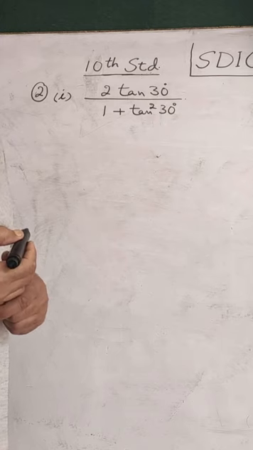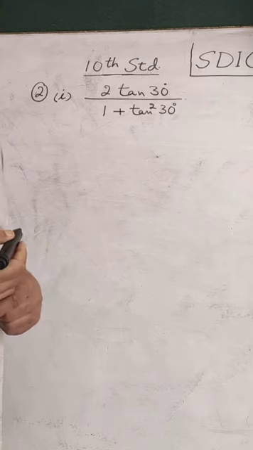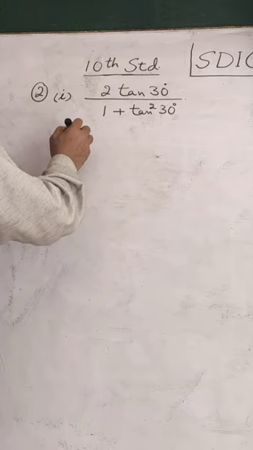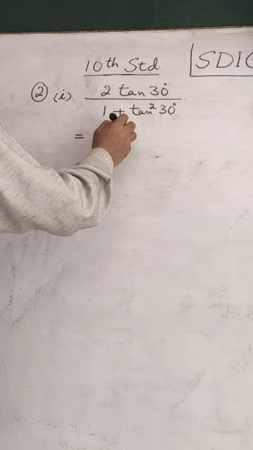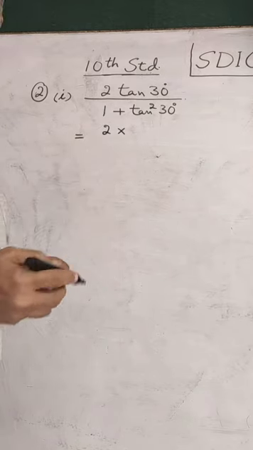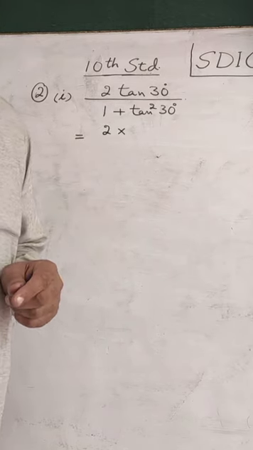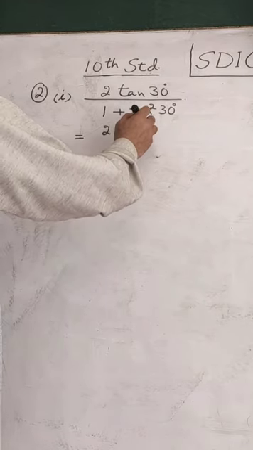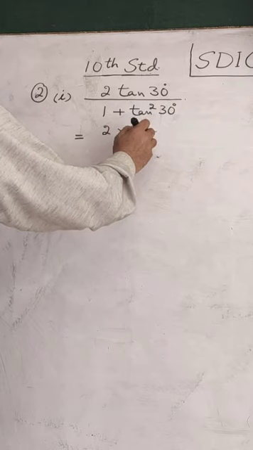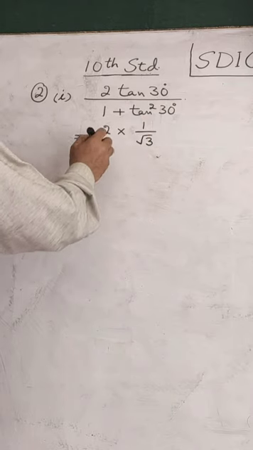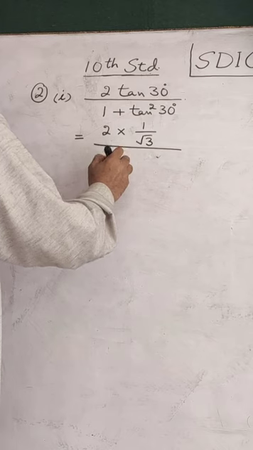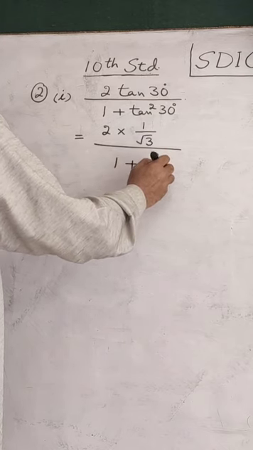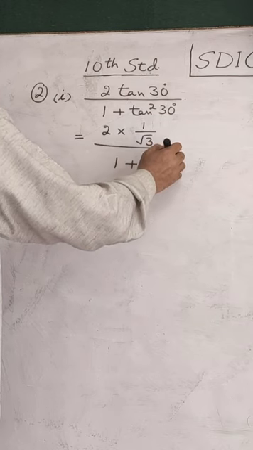We will find by solving this which option is correct. To do that, you need to use the value of tan 30. It is 2 multiplied by value of tan 30. You have to write from the table. If you don't remember that, you have to use from the table, otherwise put to memory. It is 1 by root 3, whole divided by 1 plus, again in the denominator you have tan 30, same value 1 by root 3, but this time it has a square also.